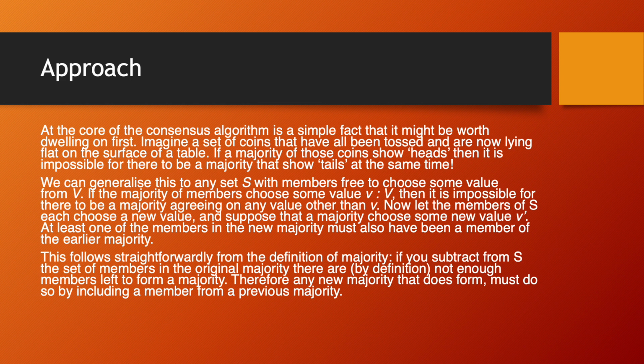Now let the members of S each choose a new value and suppose that a majority choose some new value V prime. At least one of the members in the new majority must have been a member of the earlier majority. This follows straightforwardly from the definition of majority. If you subtract from S the set of members in the original majority, there are by definition not enough members left to form a majority. Therefore, any new majority that does form must do so by including a member from a previous majority.